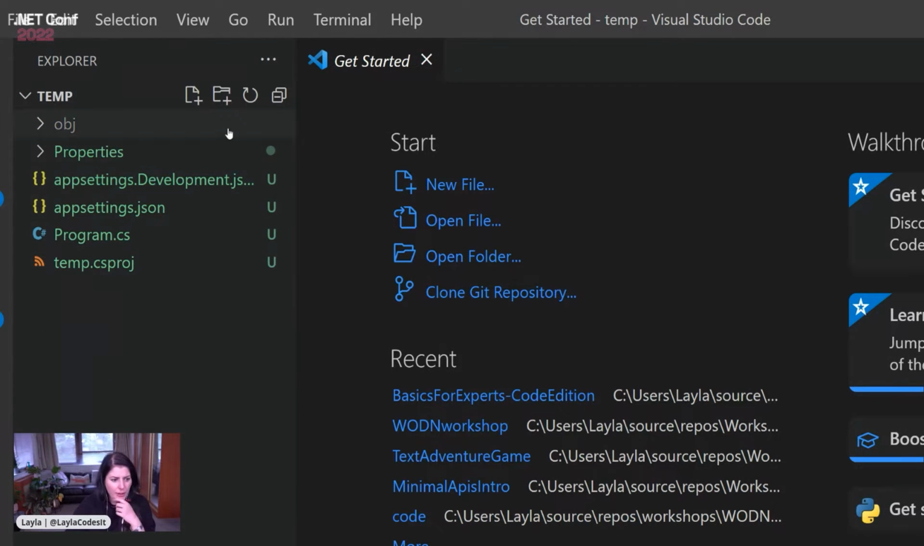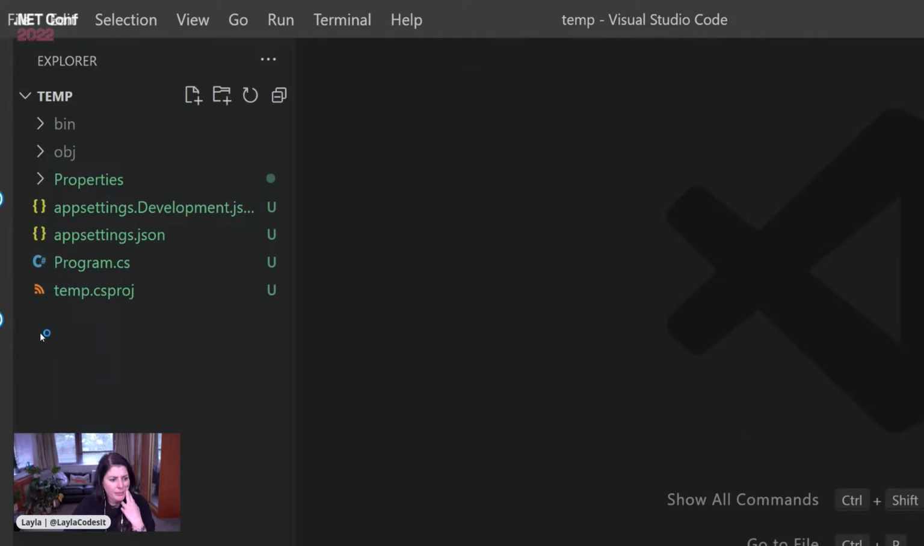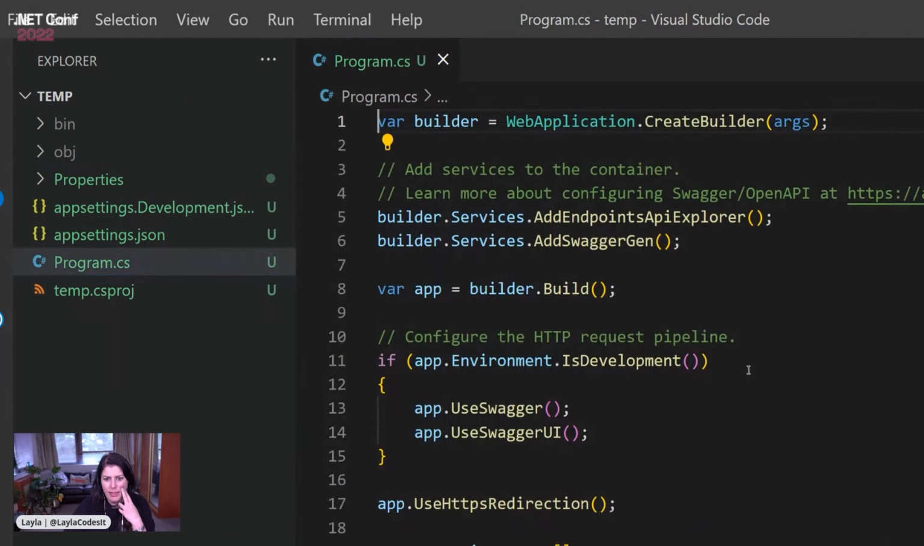And let's have a little look. All right, so this is going to look a little bit familiar. We've got a program file. Oh, my goodness, that looks very different from the program file we had. When I first saw this last year, I was like, nope, big nope.